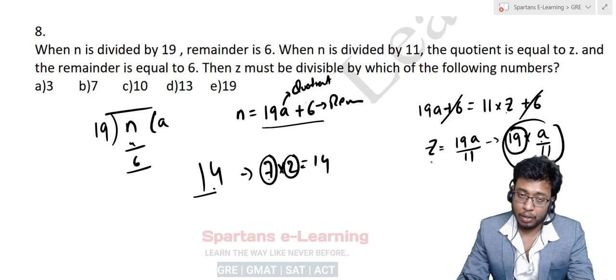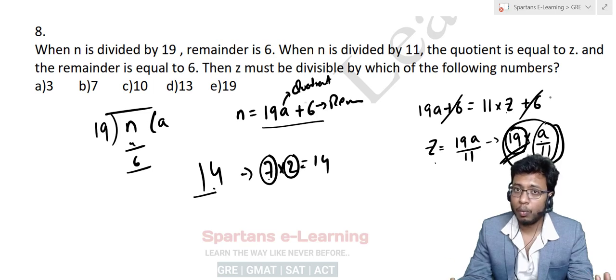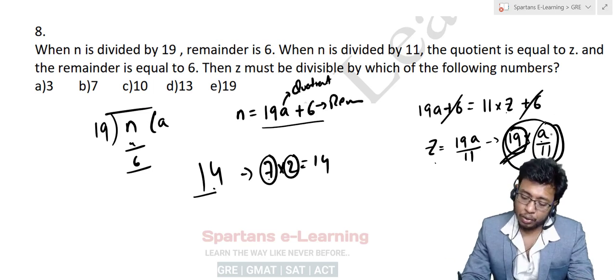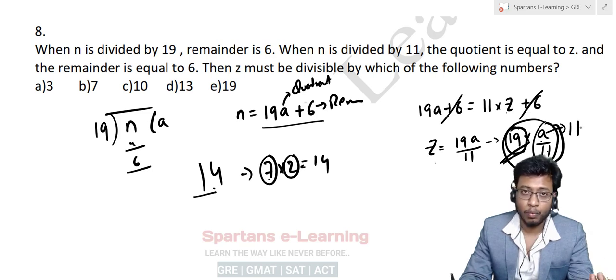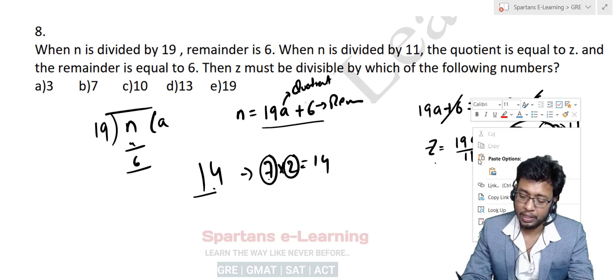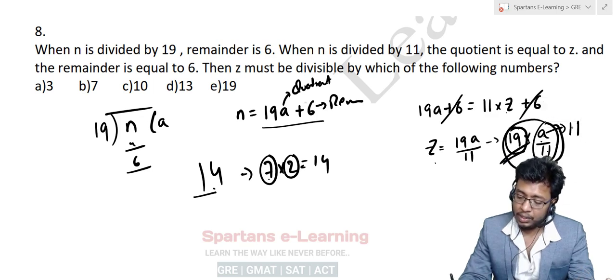Similarly, see here, your z is divisible by 19. This you can say for sure, because it is 19 into a by 11. You don't know what a by 11 actually is, right? This a can be anything. If this a is 11, it will be 1, right? So z is divisible by 11 also. If this is 22, this 11 cancels 2 times, and you can say even your z is divisible by 2, right? But it depends on the value of a.